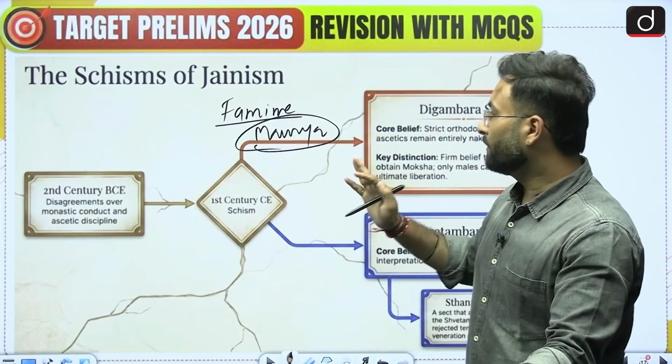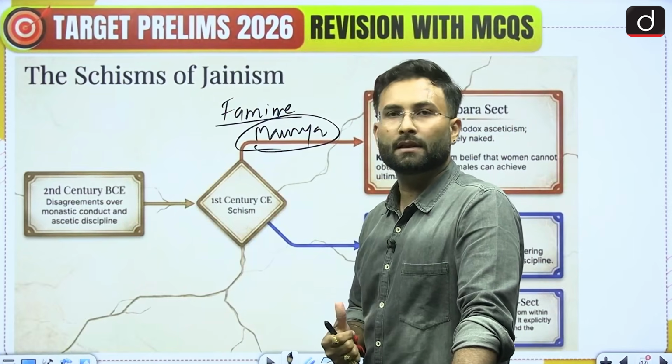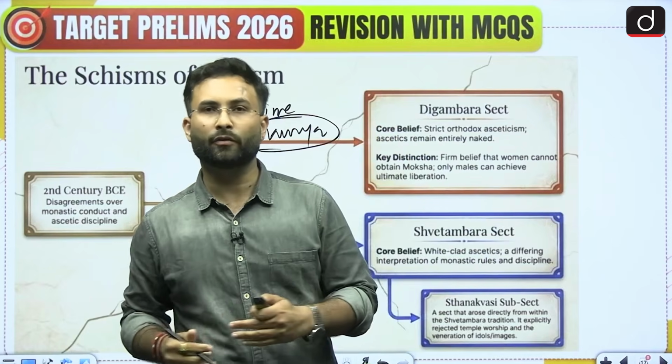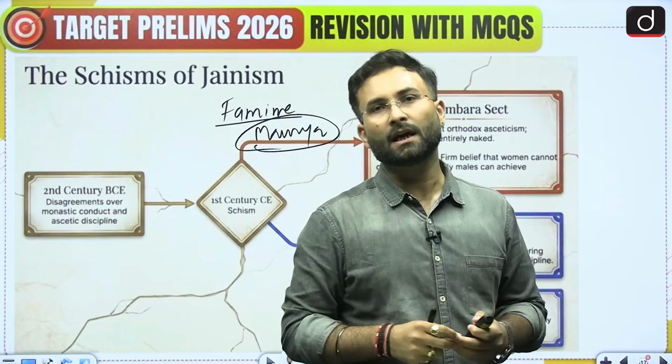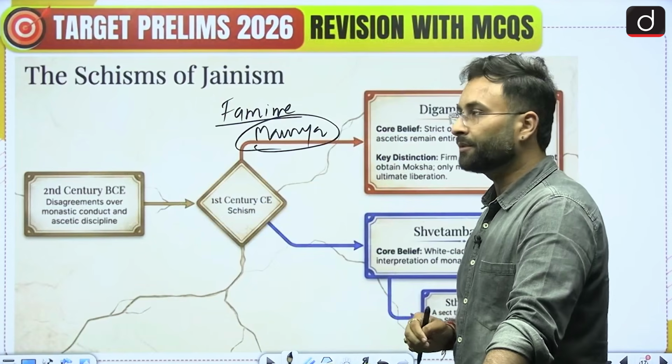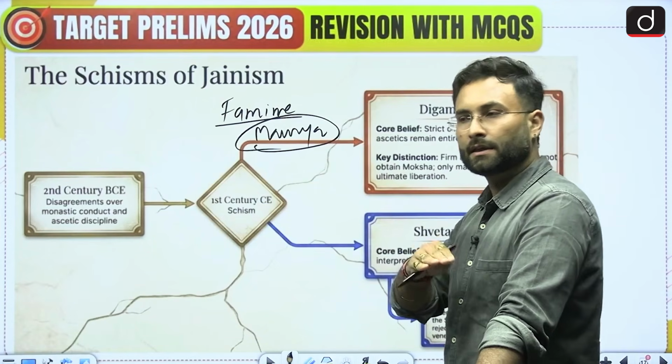So there were two people, Sthalbahu and Bhadrabahu. A few people under the leadership of Bhadrabahu went to the southern part of India, and Sthalbahu was the one who stayed in the northern plains. So that is how a divide started.